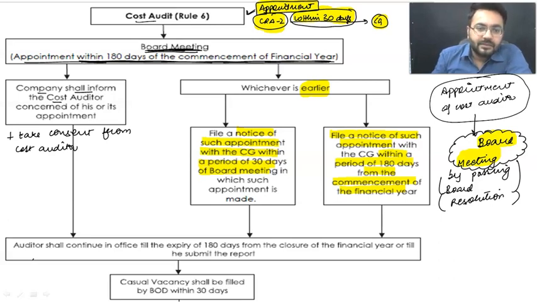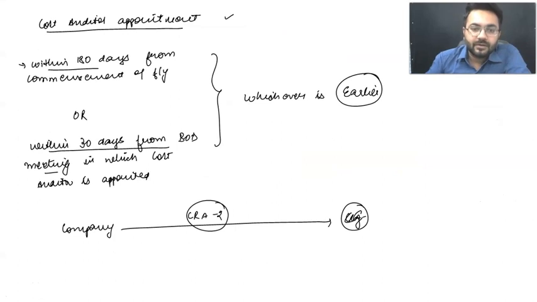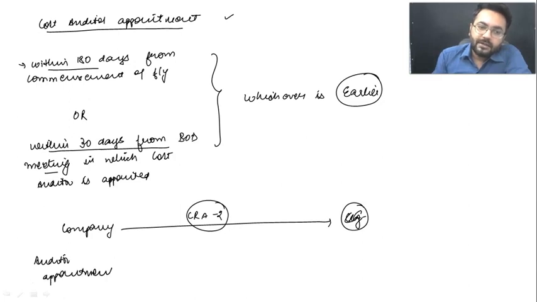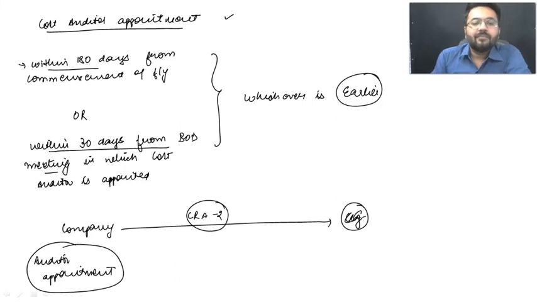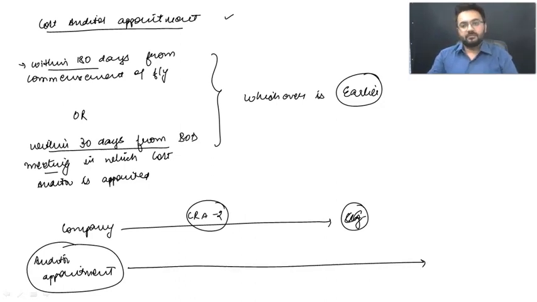Now moving ahead, my dear students, now the auditor is going to continue in office. Once you have appointed this auditor, and informed the company and central government about the same, the question is, what is going to be his tenure?